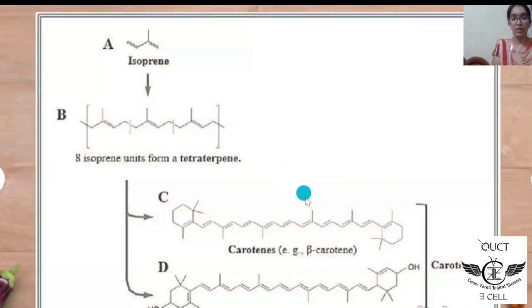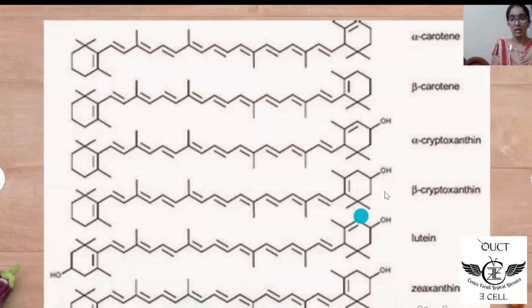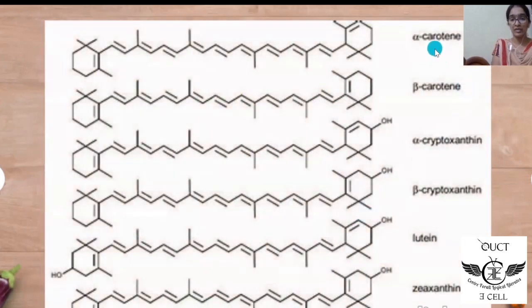Carotenoids are made up of 8 isoprene units. This is the structure of isoprene, and these are the structures of carotenoids. This is the structure of carotene, and this is the structure of xanthophylls. These are a few other structures of carotenoids. This is the structure of alpha carotene. Alpha carotene yields one vitamin A molecule on cleavage. Beta carotene yields two vitamin A molecules on cleavage. This is the structure of beta carotene. This is the structure of alpha cryptoxanthin. It is beta cryptoxanthin. It is lutein, and it is zeaxanthin.